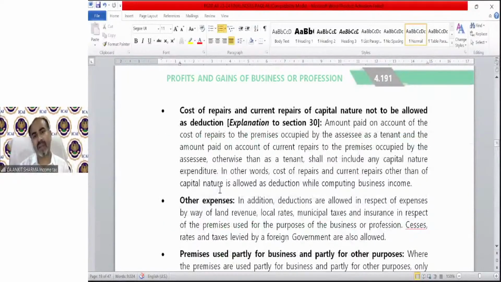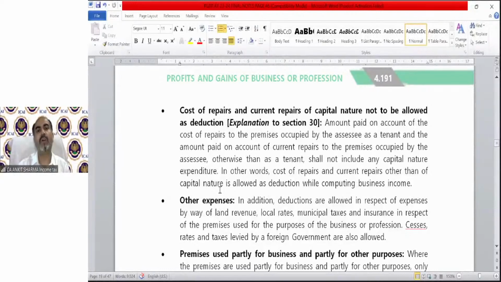Now, cost of repairs and current repairs of a capital nature are not to be allowed as deduction, because they are going to be allowed as depreciation, not as a deduction. You all know that for a capital expenditure, we need to claim depreciation. So of course, that is not a revenue expenditure. When you use the word deduction, that means we are using it as a revenue expenditure.